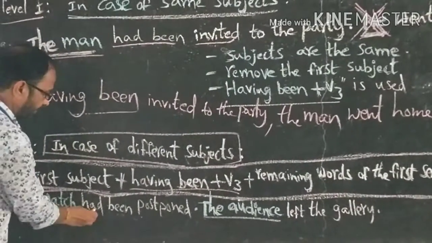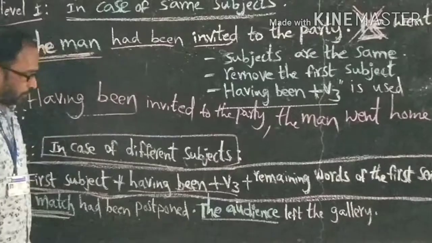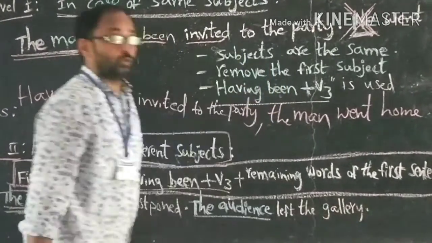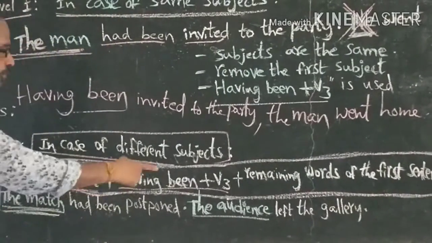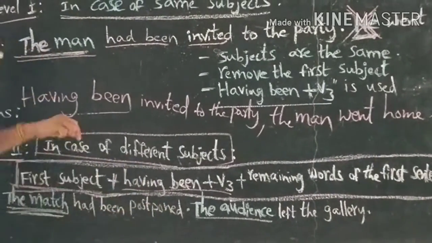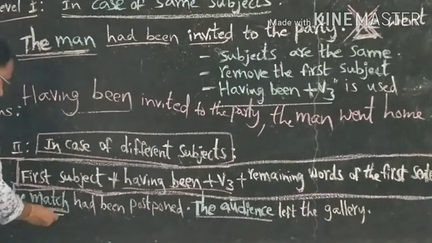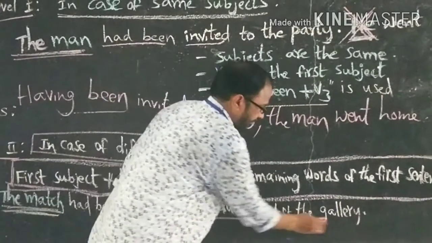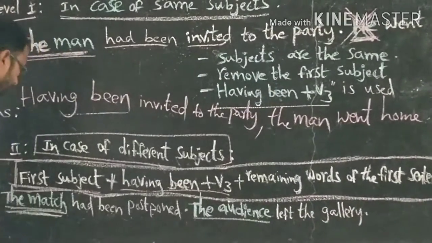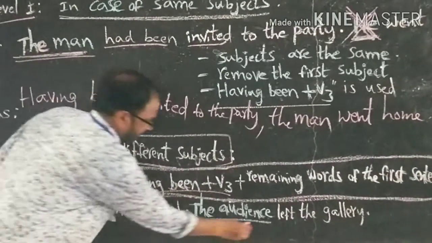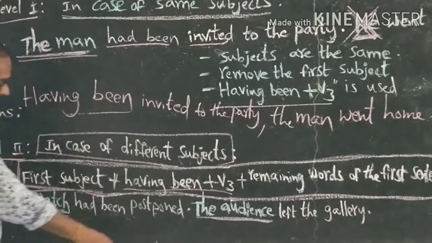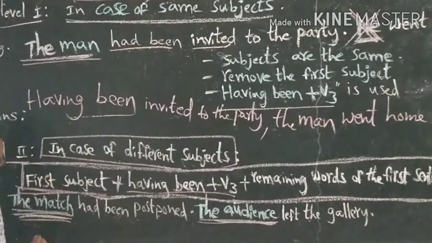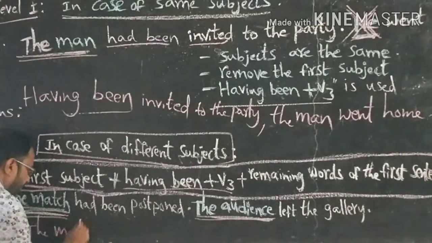The match had been postponed. Full stop. The audience left the gallery. Using perfect participle to combine these sentences into one. Here, subjects are different. The match, the audience. So, we should write first subject, the match.